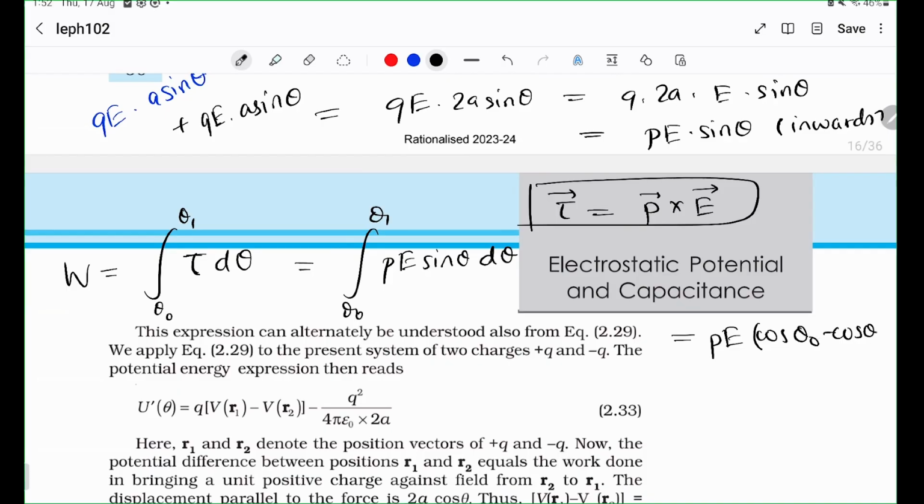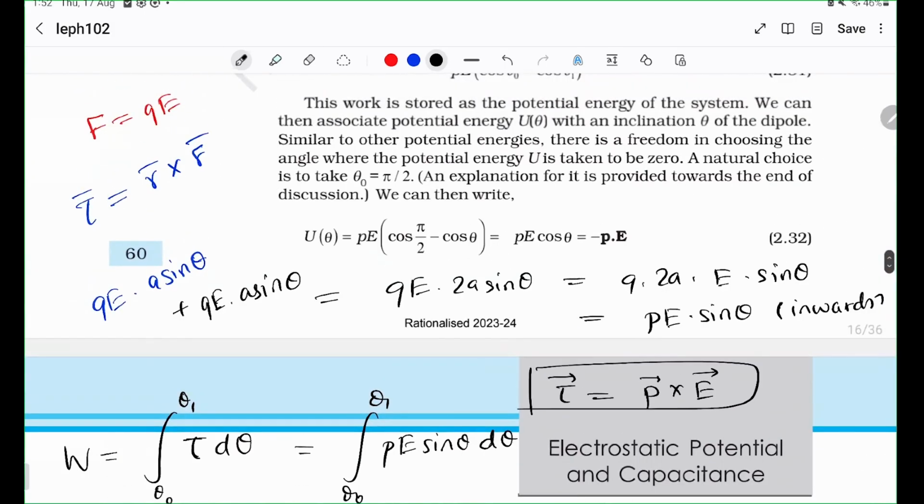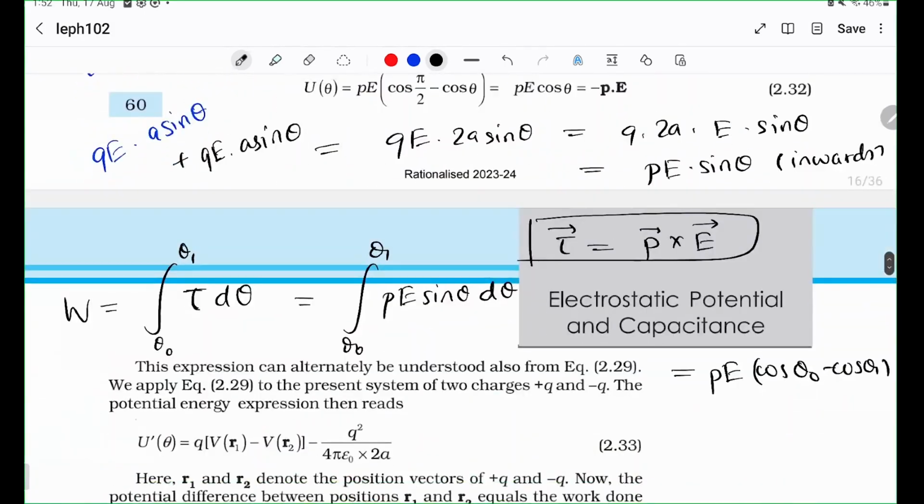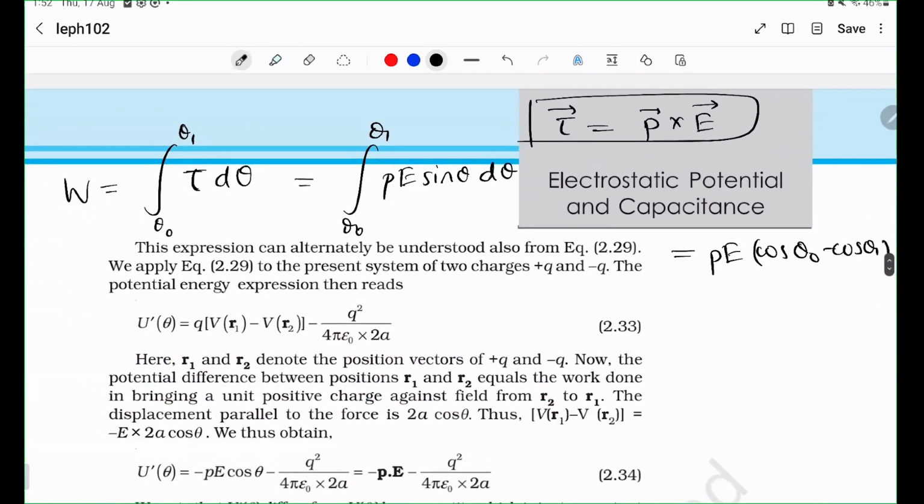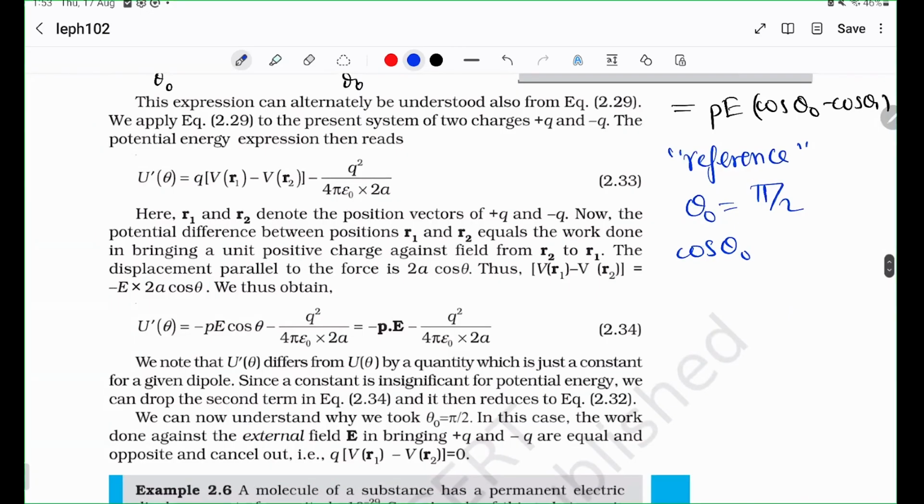which is simply PE times (cos theta naught minus cos theta 1). So we define the potential energy at a point. Now again, I told you, every time we need to define some sort of potential, we need a reference. Otherwise, it makes no sense. We can always add a random number alpha and everything would remain the same in the universe. It's all relative. So in this case, we just assume, for a good reason, that theta naught is pi by 2, so that we can make cos theta naught a very nice 0.